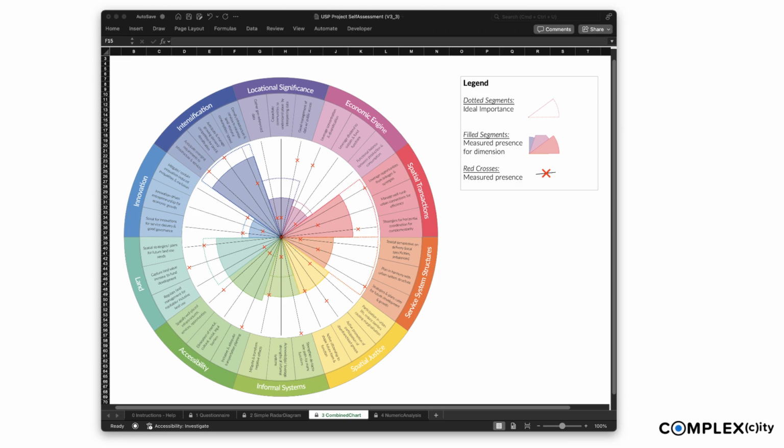While you look at the diagram, ask yourself the following questions. Firstly, which values of the ideal and the measured profile match your expectations, and which ones come as a surprise? Secondly, where do the ideal and the measured profile coincide? These are areas where the measured presence meets your ideal intention. Thirdly, where do the two profiles differ significantly? Ask yourself why this may be the case. Is there a simple explanation? Does this pose an issue?